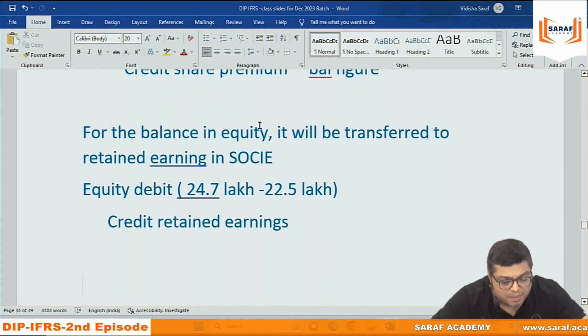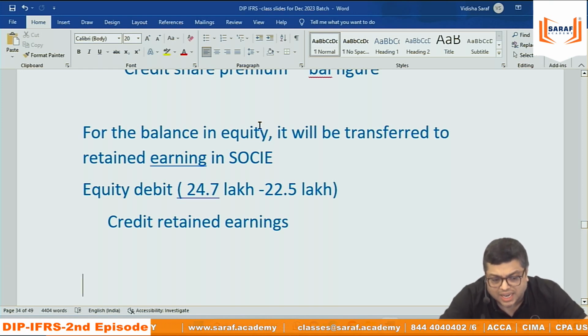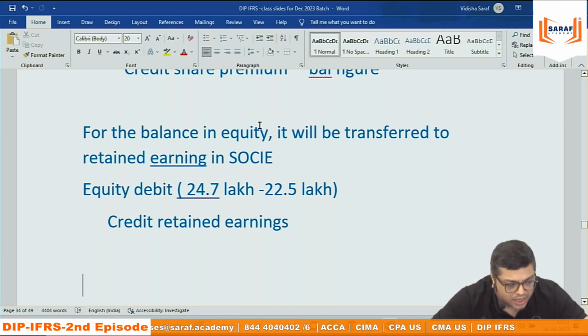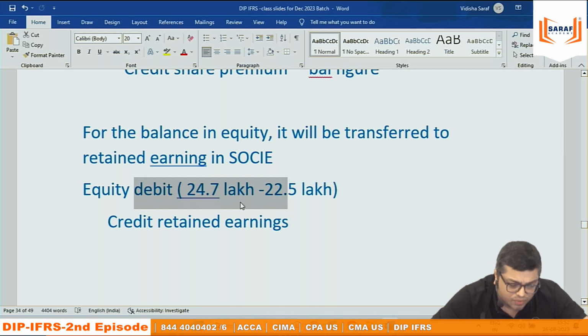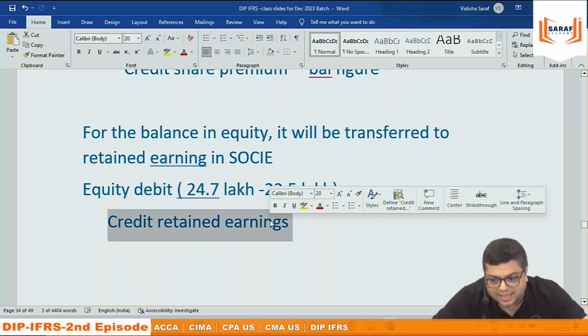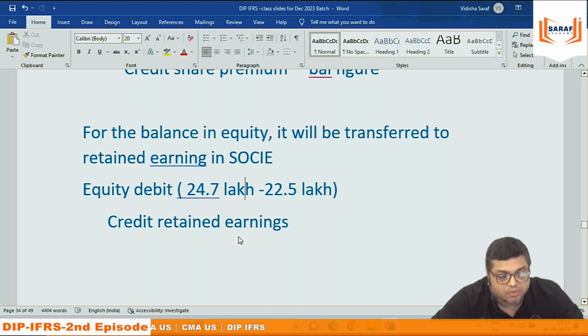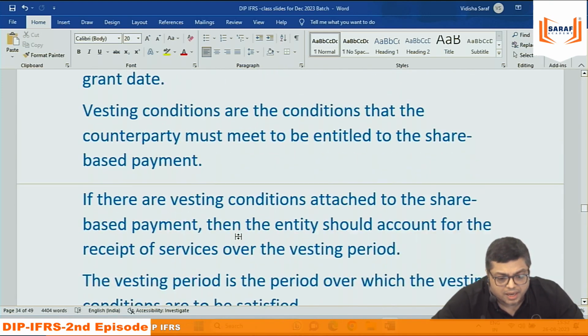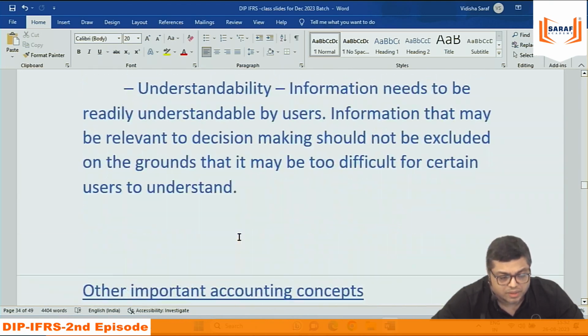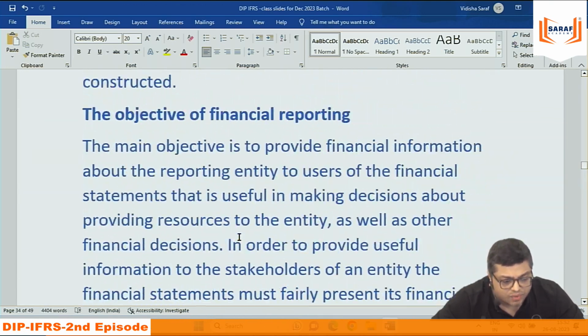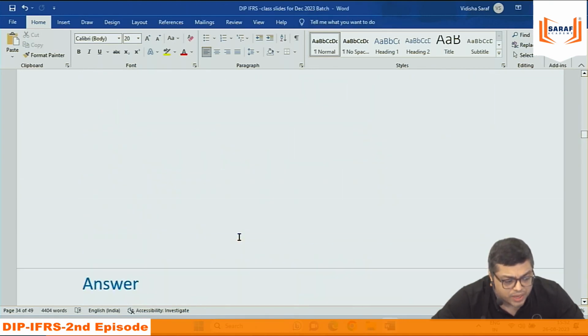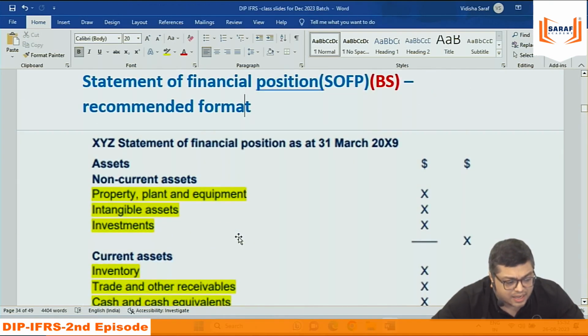And what will happen to the balance? 247 minus 225, 22 employees. They are not taking shares. We can't force them. Relating to that, we have recorded other components of equity 3 times at the rate of $10. Now that is not required. Equity gone. And that is added in the retained earnings. This also will be coming under statement of changes in equity. Under statement of changes in equity, you will reduce other components of equity and you will increase retained earnings.